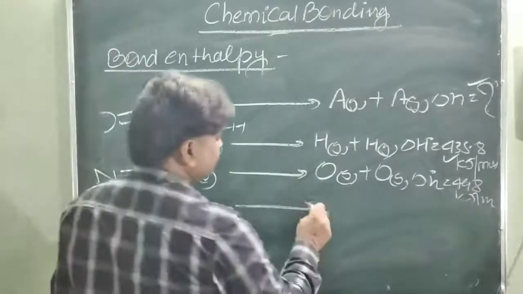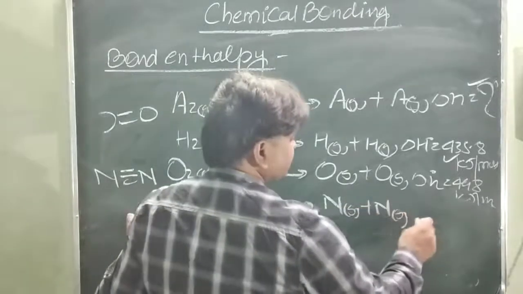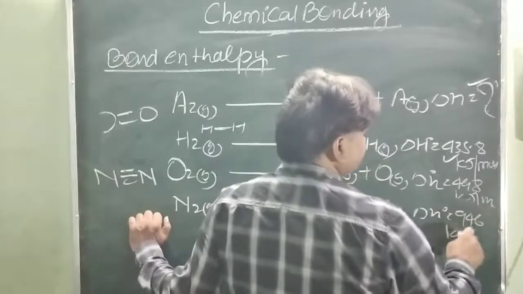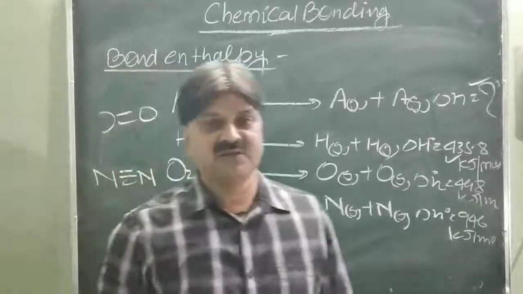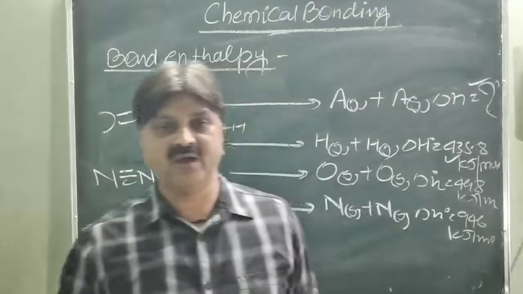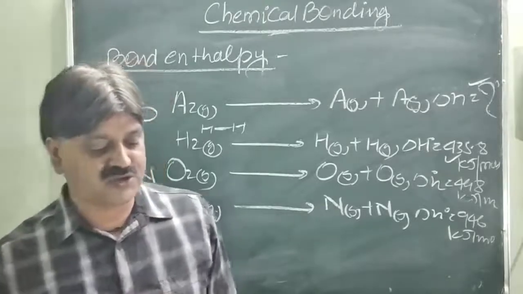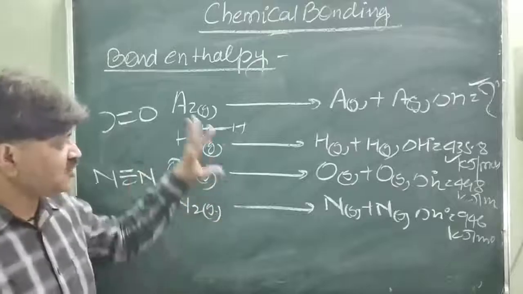So when nitrogen atoms combine to form nitrogen gas, delta H naught is equal to 946 kilojoule per mole. That amount of energy is required to break 1 mole of nitrogen molecule into nitrogen atoms. So this is known as the bond enthalpy. This is the homoatom.